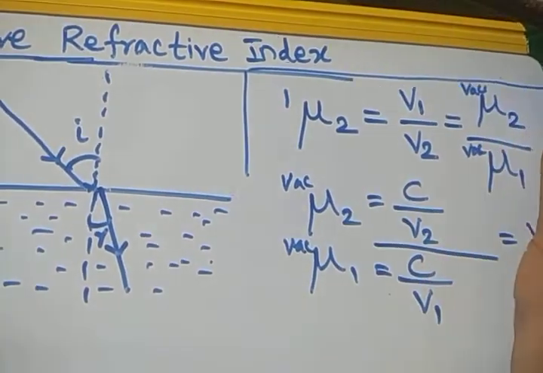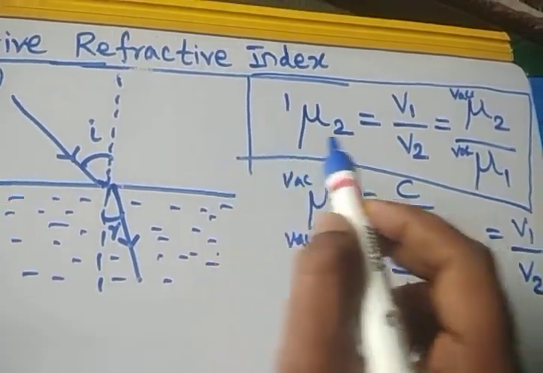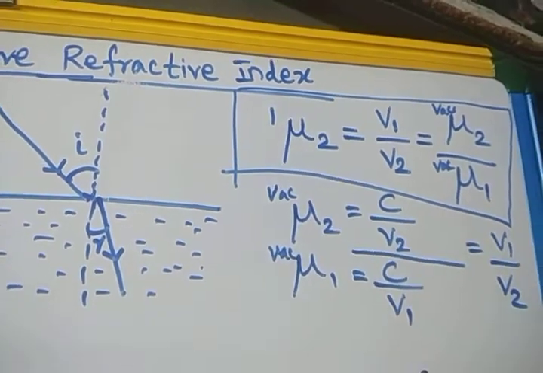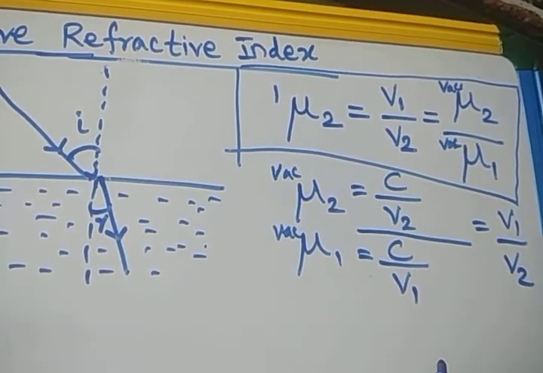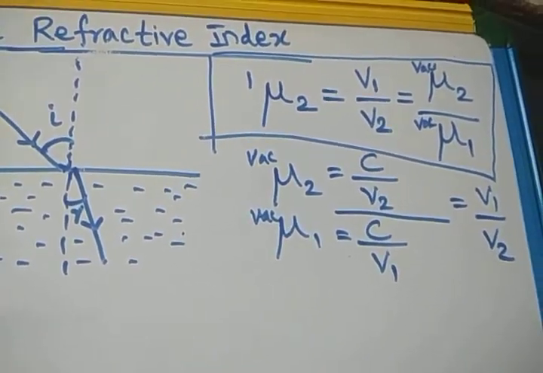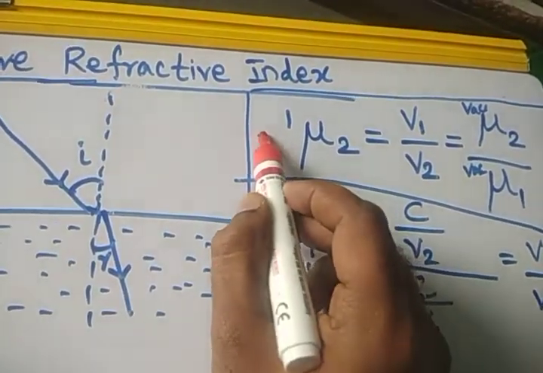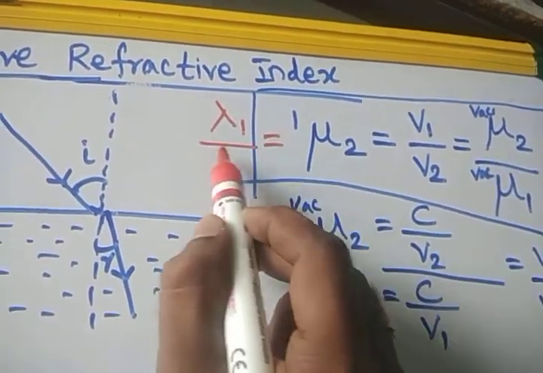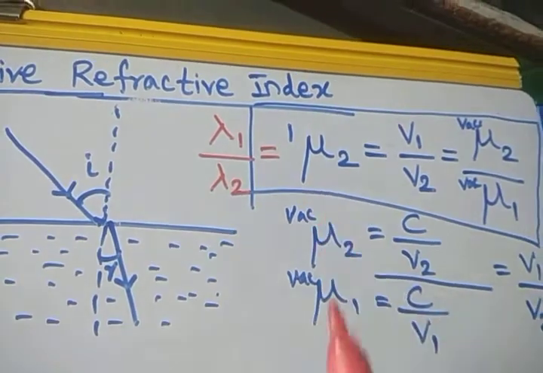So very clearly, this is a comparison: the refractive index of the second medium with respect to the first medium. Also in terms of lambda, the wavelength of the light, we can write it as the wavelength of the light in the first medium divided by the wavelength of the light in the second medium.